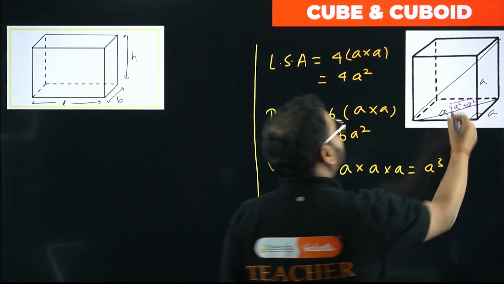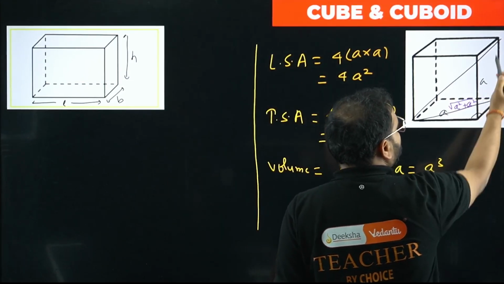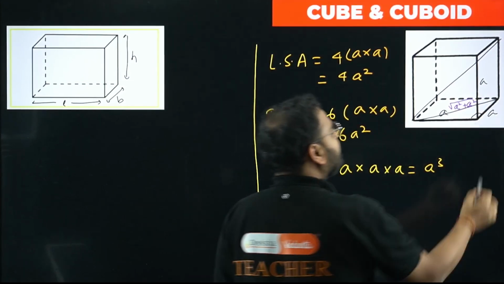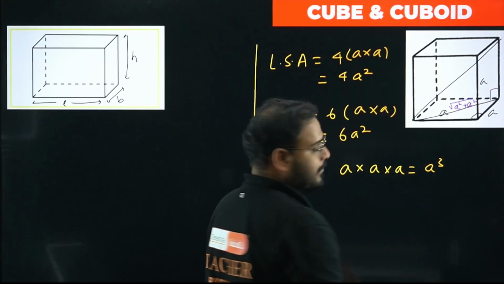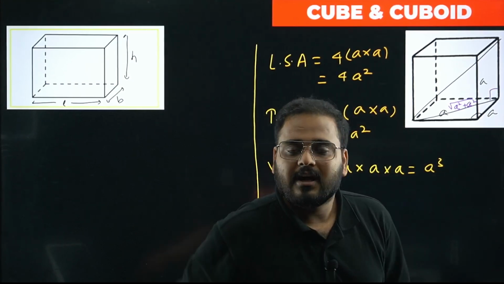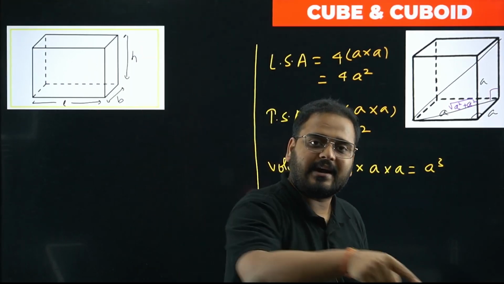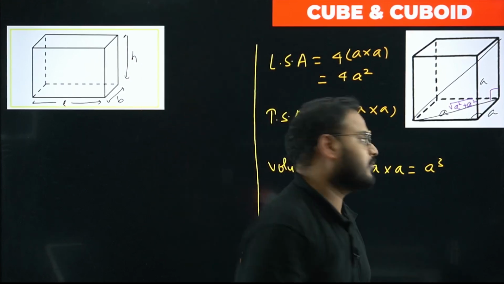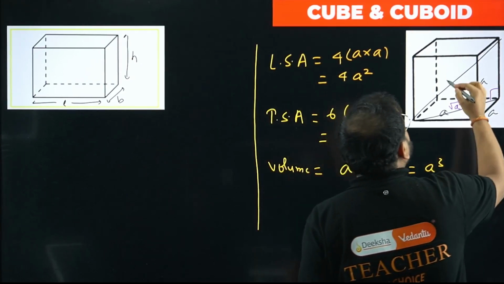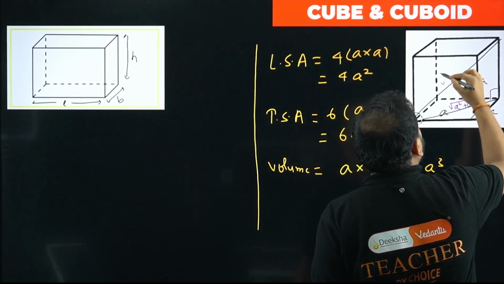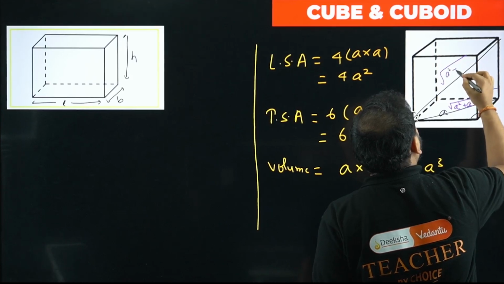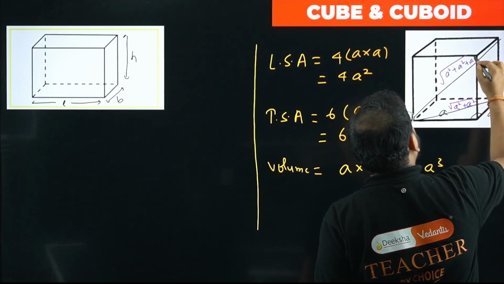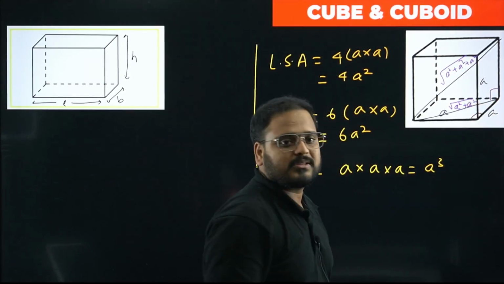Now what about this, sir? If you take this, it will again become a right angle triangle. The diagonal of the floor and the height will again become a right angle triangle if you join the diagonal of the room. If you do that, what are you going to get for this? Please check this out. You're going to get root of a square plus a square plus a square.